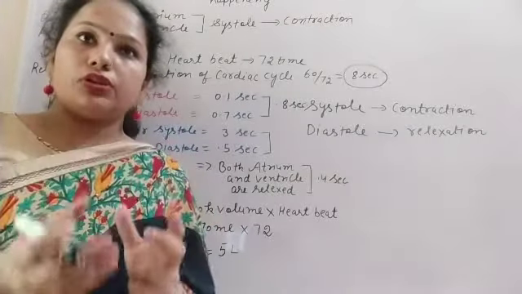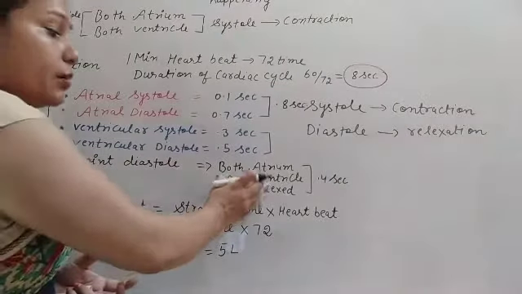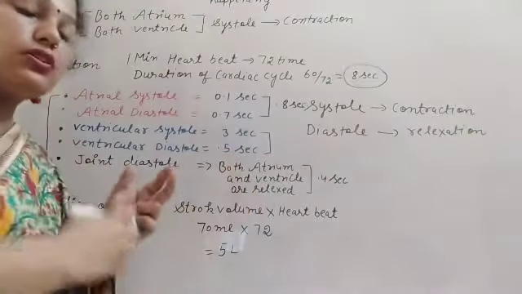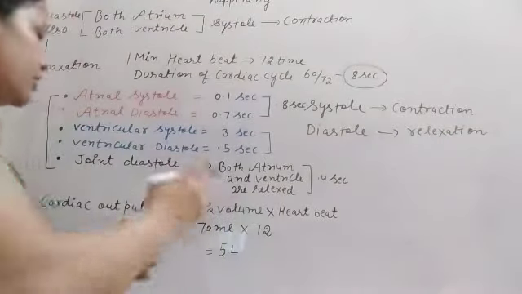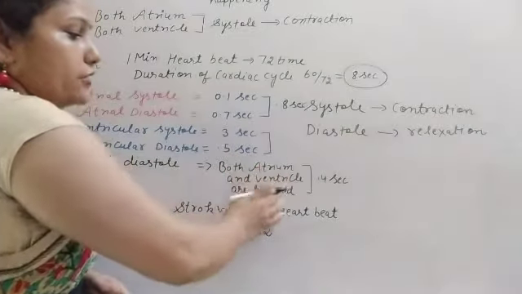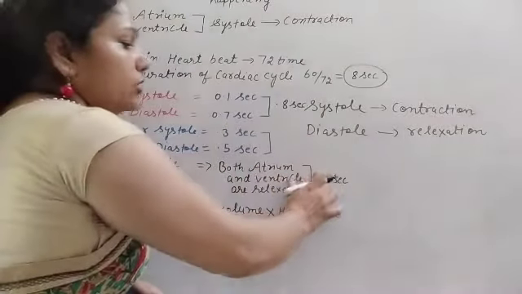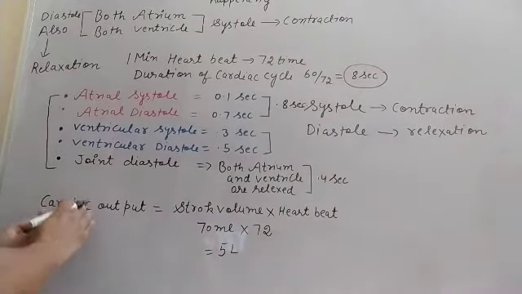If both the auricles and the ventricles relax at the same time, showing relaxation together, then it is known as joint diastole, and this joint diastole is of 0.4 second. After that, we can find out the cardiac output.